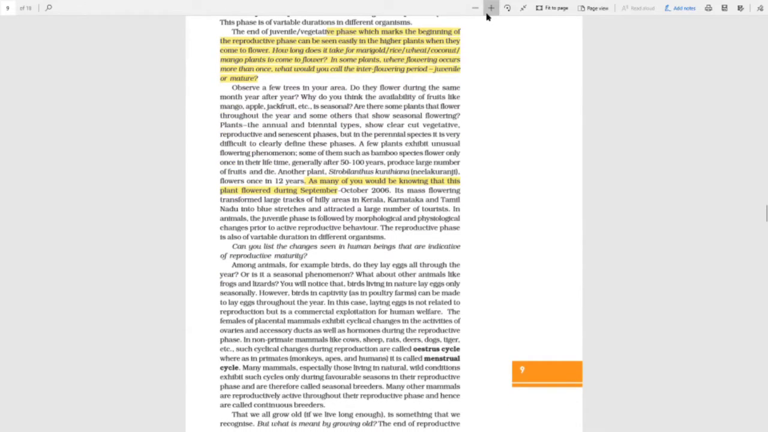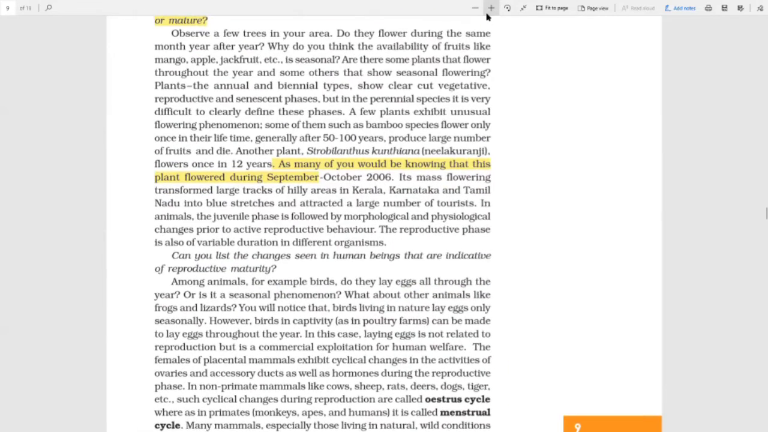Okay, so in animals, the juvenile phase is followed by morphological and physiological changes. You know that before we attain puberty or the adolescent stage, there are some changes in our body which we notice. Girls have a sharper, high-pitched voice, whereas boys have a bold, strong voice. Then there is growth of facial and pubic hair all over the body, enlargement of breasts in females, and some secondary sexual reproductive organs also develop. These are a few of the changes.